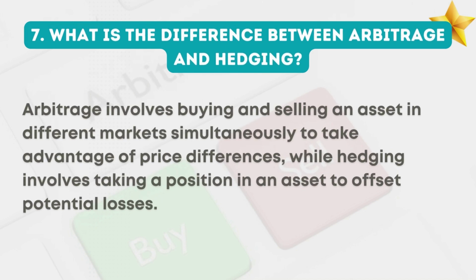7. What is the difference between arbitrage and hedging? Arbitrage involves buying and selling an asset in different markets simultaneously to take advantage of price differences, while hedging involves taking a position in an asset to offset potential losses.